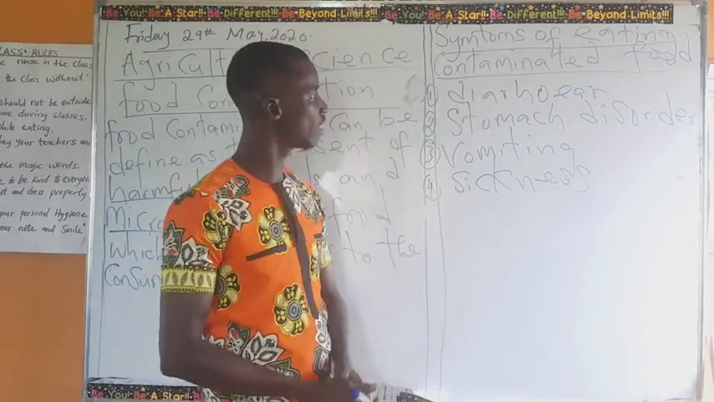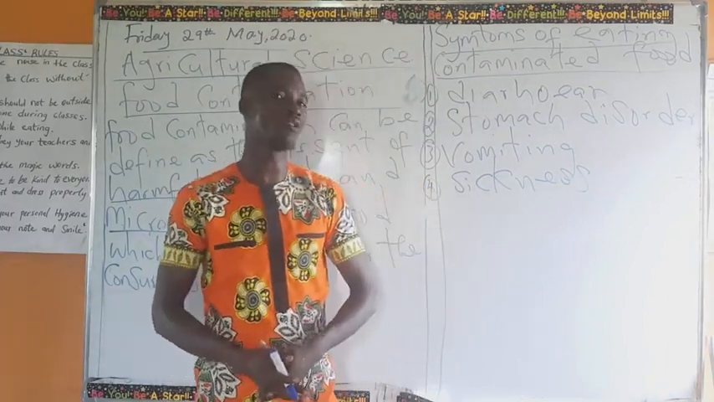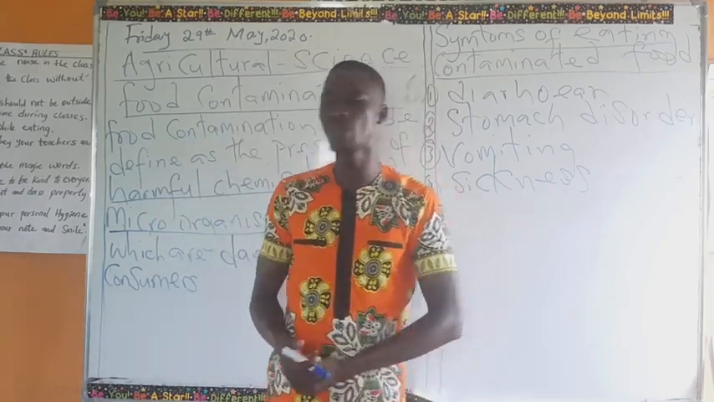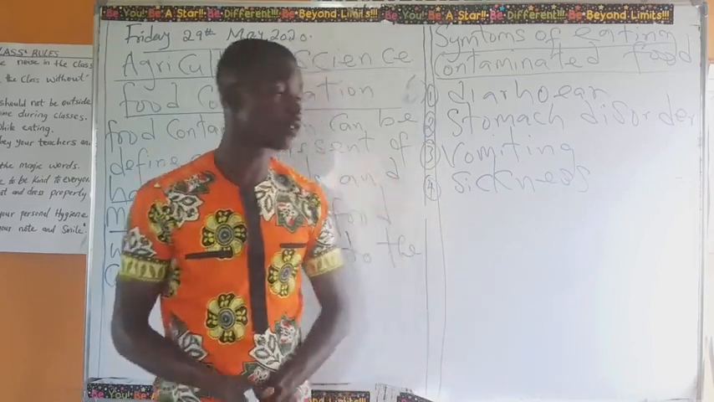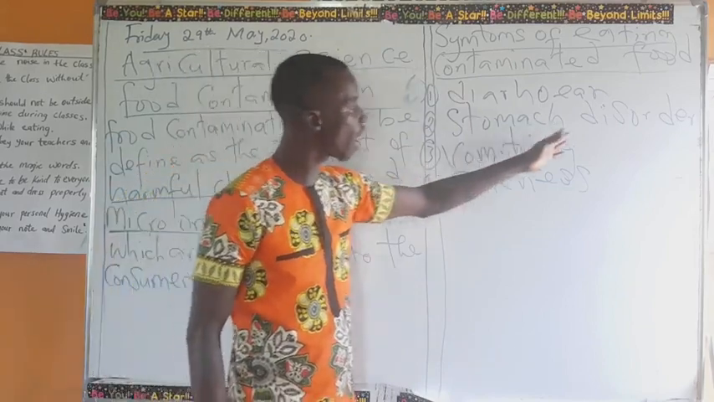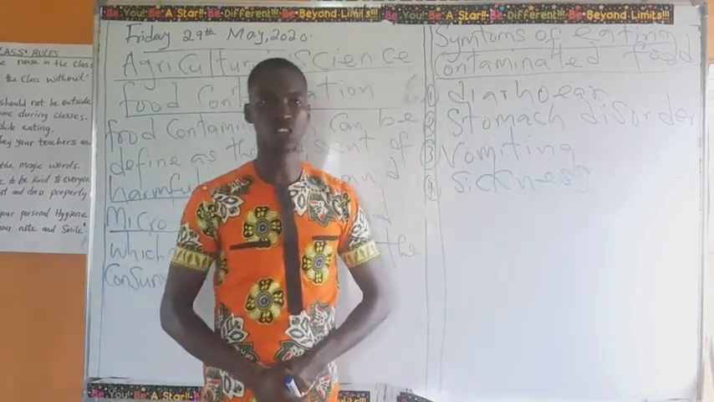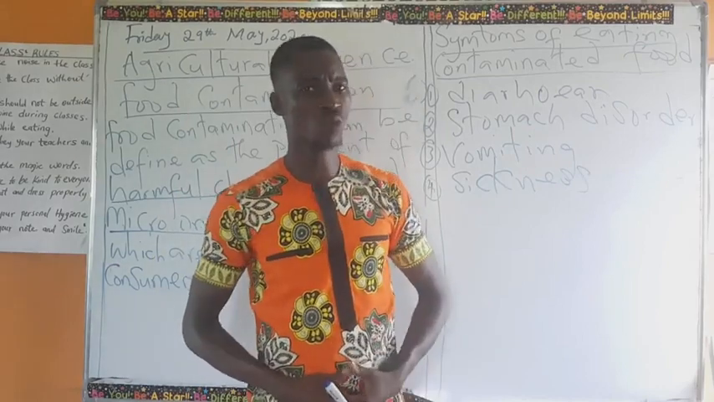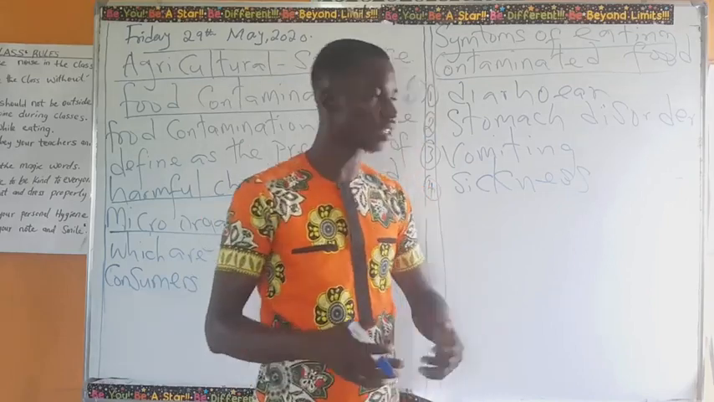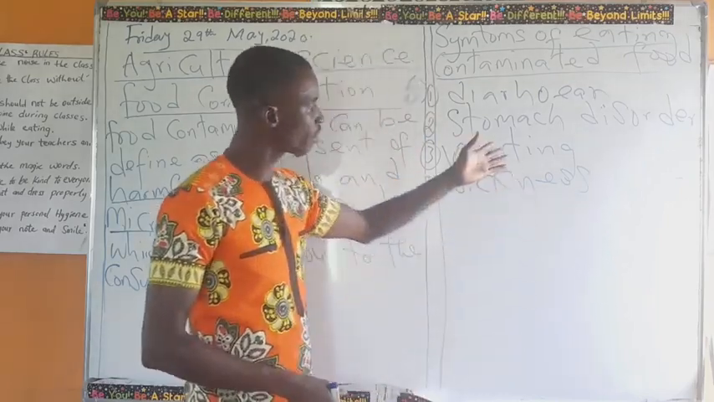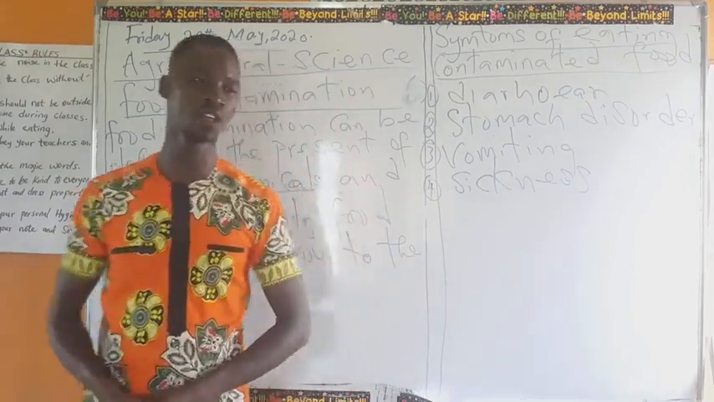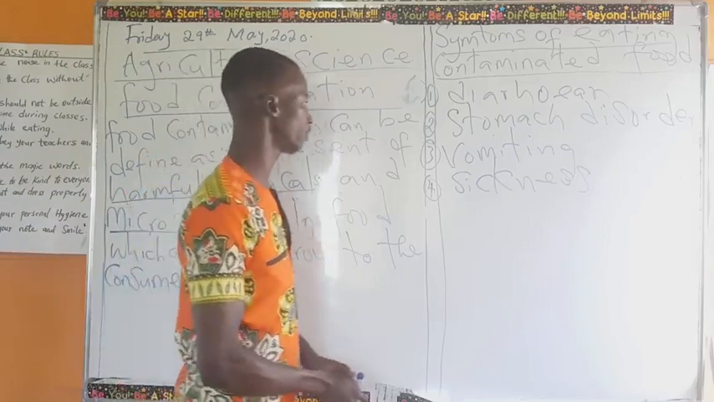Look at the diarrhea. Diarrhea is a process where someone will be vomiting and excreting at the same time. When you see somebody excreting and vomiting at the same time, it may be because of eating contaminated food. We have the stomach disorder. Stomach disorder is a situation whereby your stomach will not be in peace. You have to excrete or take some drugs in order for you to get better. Then we have the vomiting aspect of it, which is one of the symptoms of eating contaminated food.